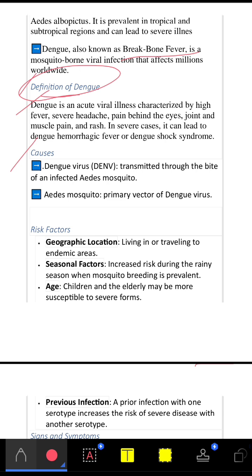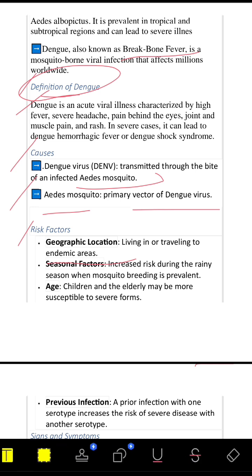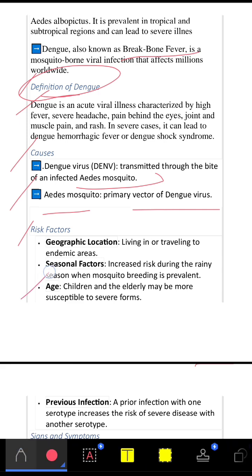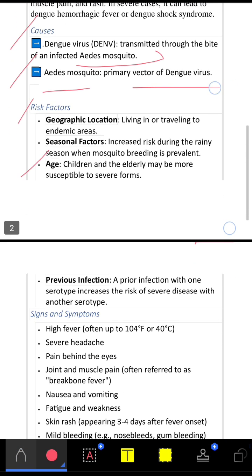The main causative agent here is the dengue virus, DENV, transmitted through the bite of an infected Aedes mosquito. The Aedes mosquito is the primary vector of the dengue virus. So next we'll see the risk factors of dengue. The risk factors are geographic location, living in or traveling to endemic areas, seasonal factors, and age, previous infections. So these are the risk factors of dengue.